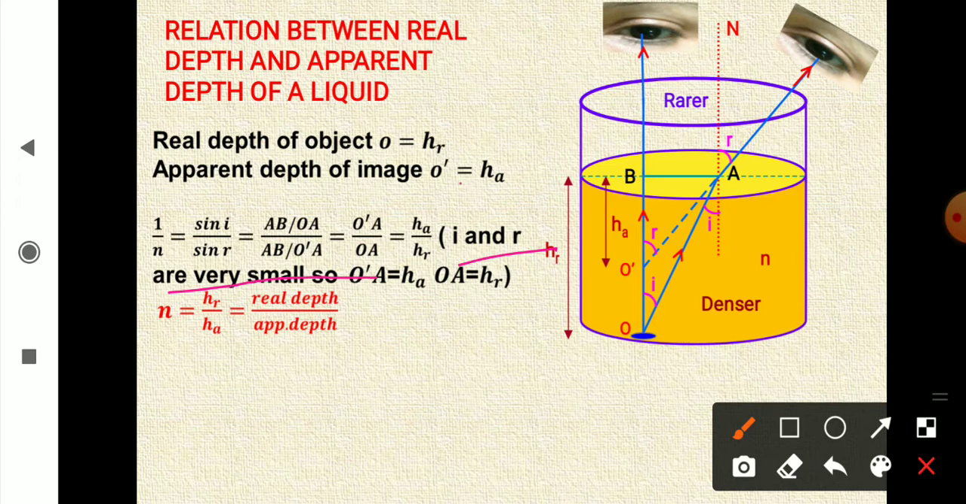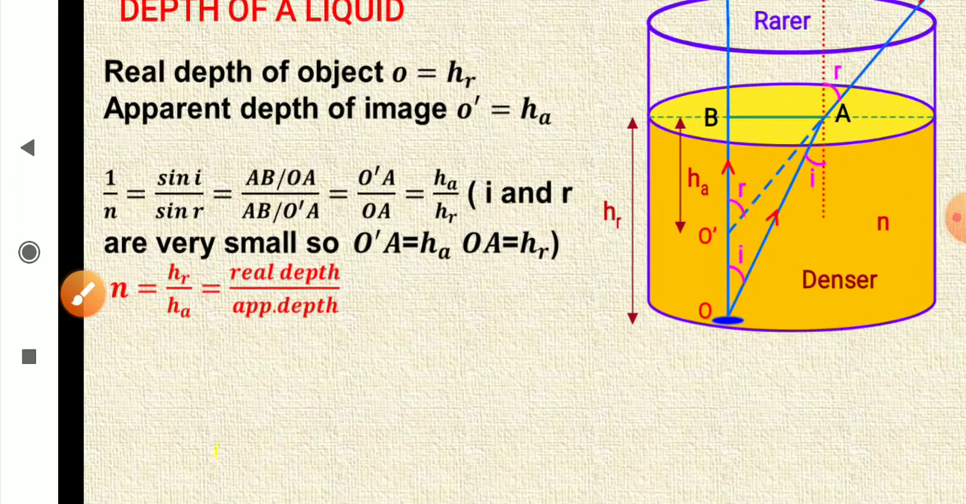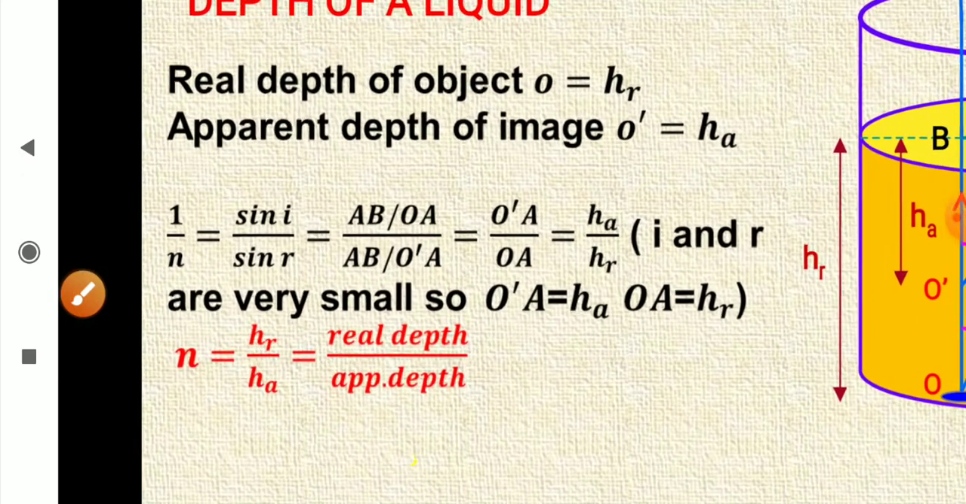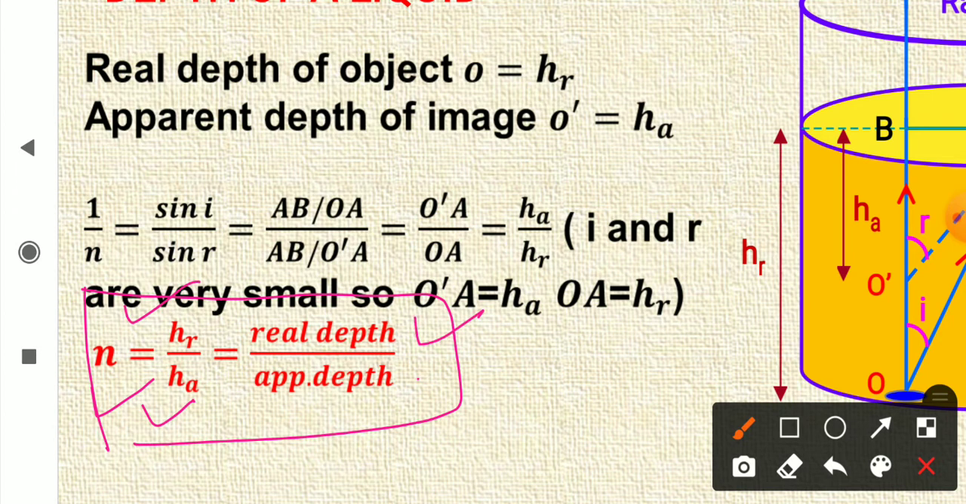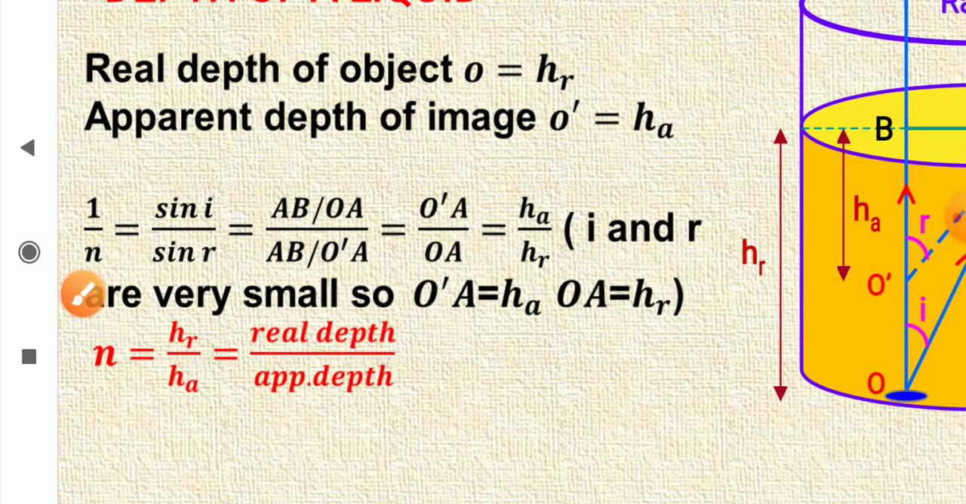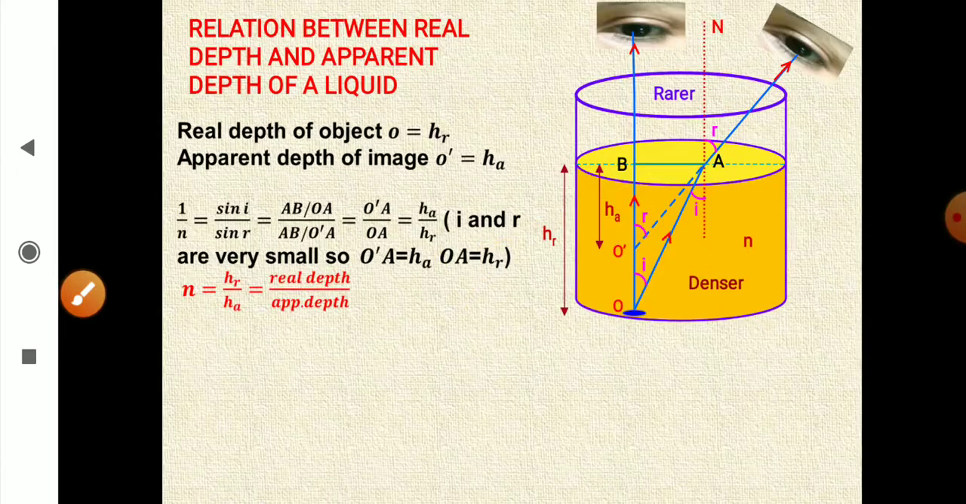So now putting the values and taking the reciprocal, we arrive at this relation: the refractive index of the denser medium is equal to HR upon HA, that is, real depth upon apparent depth. So the refractive index of the denser medium is equal to the real depth of an object upon the apparent depth of an object, when the object is placed in the denser medium.